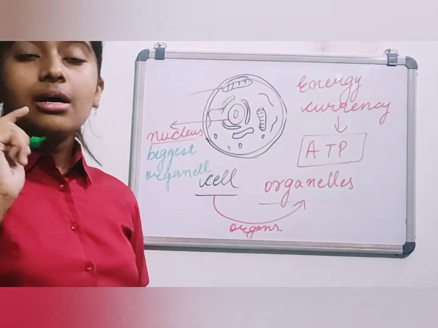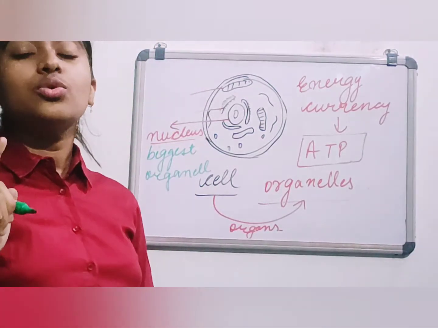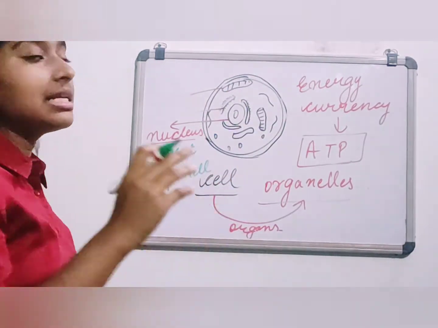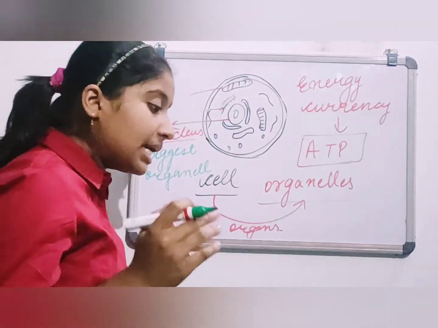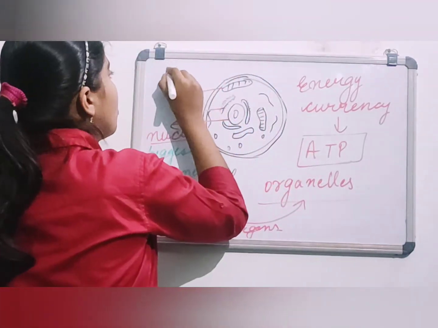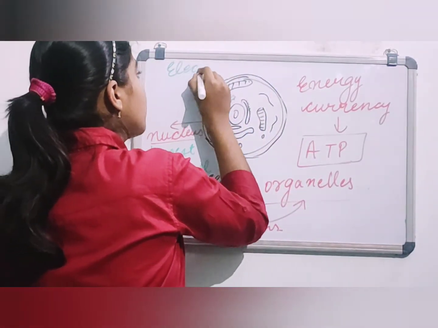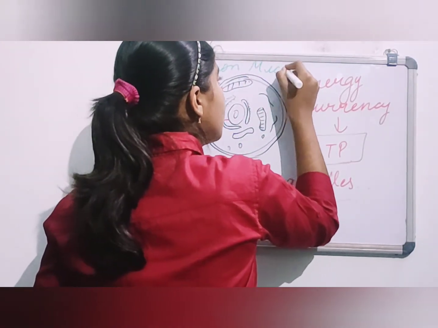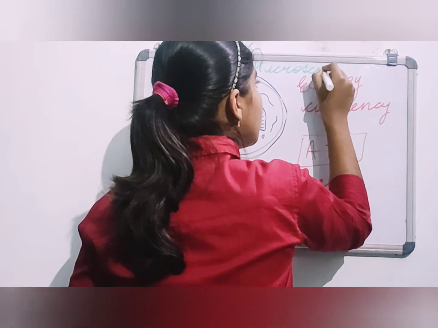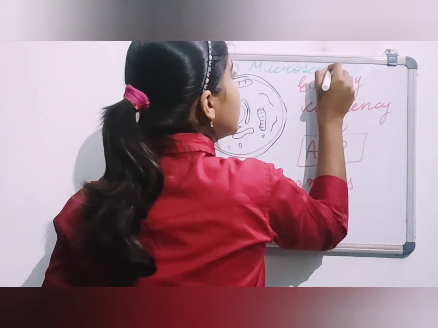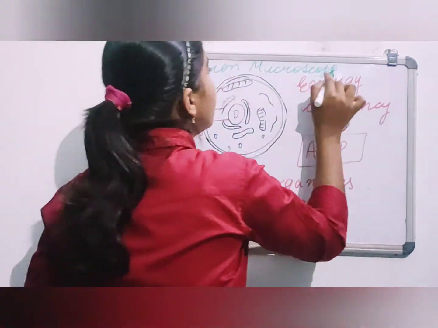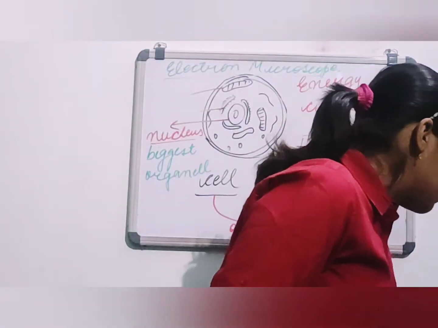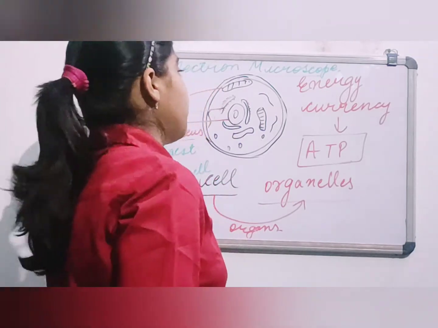And the machine which is used to actually see these organelles is known as electron microscope. Electron microscope. ठीक है? This is E. Through the electron microscope we can see the organelles of the cell, okay.